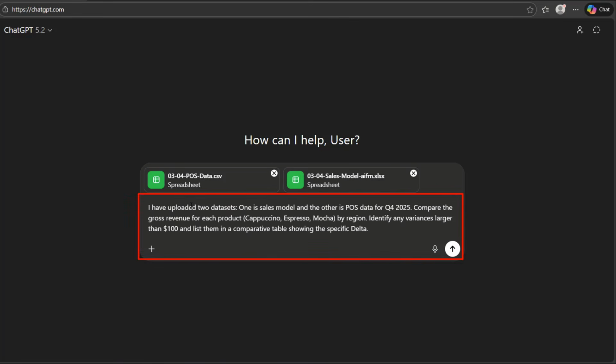Type this prompt. I have uploaded 2 datasets. One is sales model and the other is POS data for Q4 2025. Compare the gross revenue for each product by region. Identify any variances larger than $100 and list them in a comparative table showing specific delta.